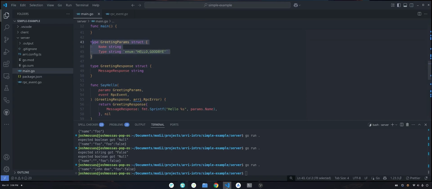The only caveat that I will say is currently using Arri to validate and serialize JSON, it is going to be slower than the default JSON decode and encode. It's not going to stay that way. Primarily, I've just been working on finalizing the API, getting everything working the way that I want to. So I did the most naive implementation, but it is going to get faster. And I have been working on improving the speed of it in a private branch.